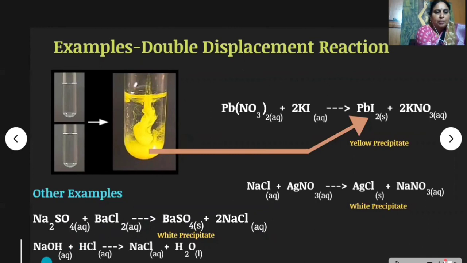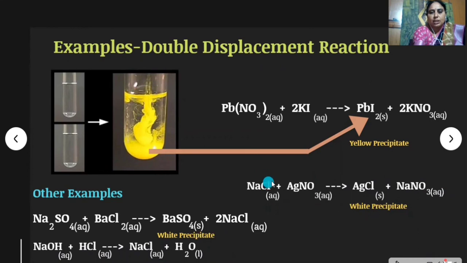See the next example: when sodium hydroxide reacts with hydrochloric acid, it forms sodium chloride and water. In this reaction also, both the components of the reactants are exchanged. See the next example: when sodium chloride reacts with silver nitrate, it forms silver chloride and sodium nitrate. A white precipitate is observed in this reaction due to the formation of silver chloride.